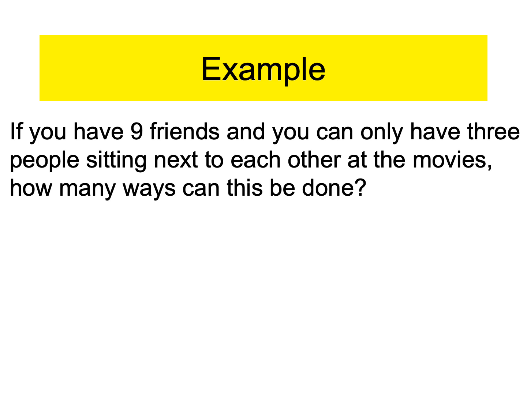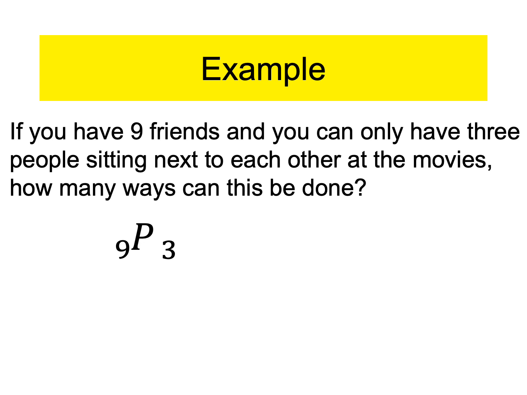We're going to use the permutations formula. The permutation formula is nPr, where N is how many can you choose from? We can choose out of 9 friends. That's the N. The R is, well, how many are you allowed to choose? I'm allowed to choose 3. So that is the formula with the numbers plugged in. That's not the answer, right? So how many ways can this be done?